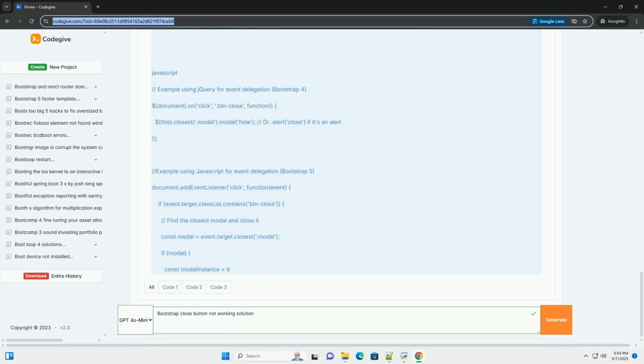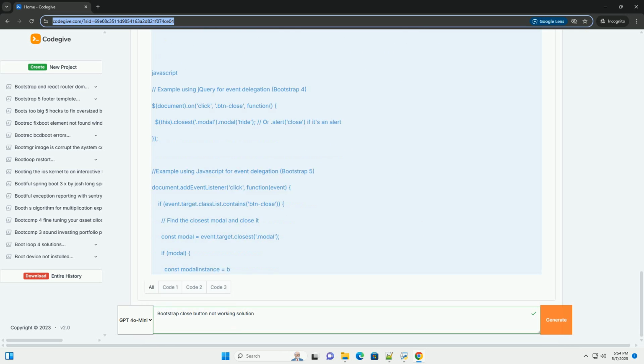Incorrect capitalization or typos will prevent it from working. Step 3. Check for JavaScript conflicts. Disable other scripts. Temporarily disable any other JavaScript libraries or custom scripts you're using on the page. See if the close button starts working. If it does, re-enable the scripts one by one to identify the culprit that's interfering with Bootstrap.